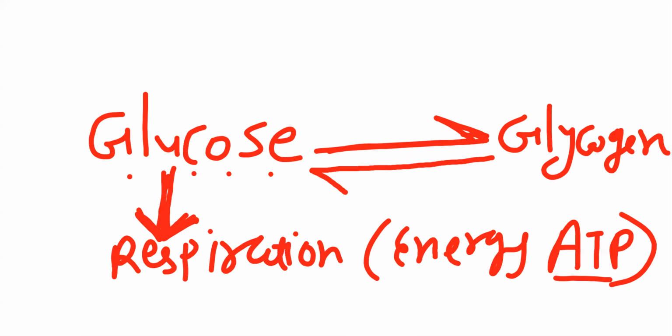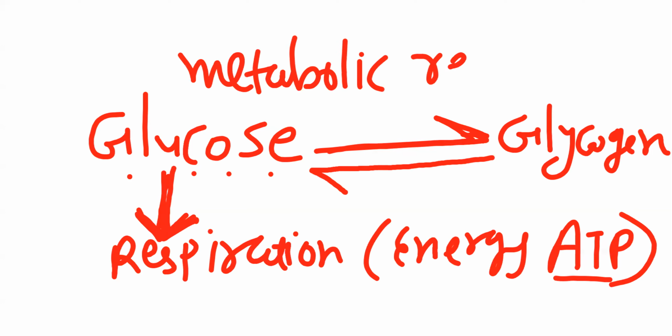So remember, all these types of reactions we call metabolic reactions. Metabolism, you know, includes anabolism and catabolism, anabolism meaning synthesis.